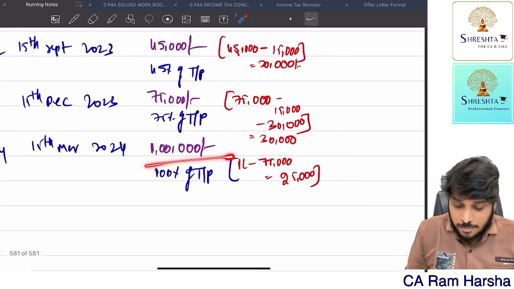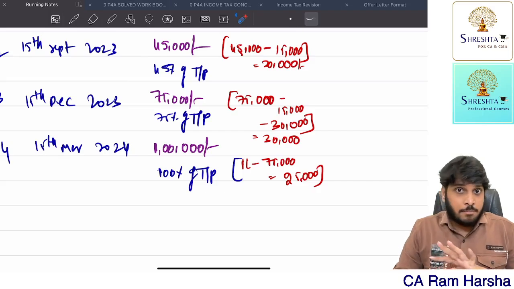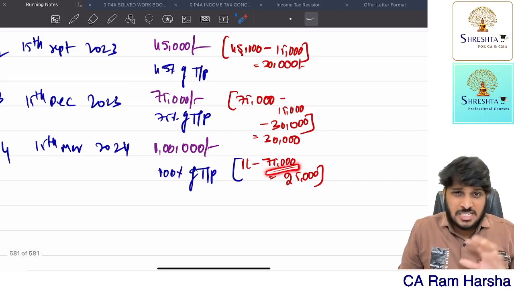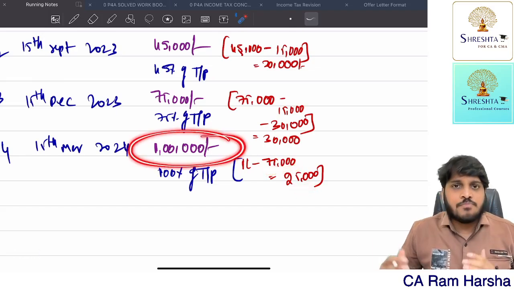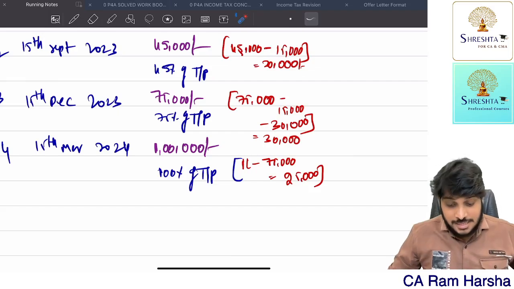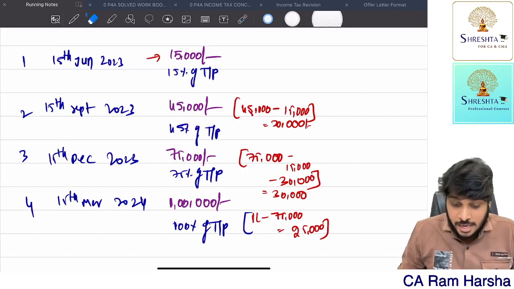By fourth installment, 100% of the tax payable amount should be completed. Already 75,000 paid, sir, up to 15th December. Still how much I have to pay? 25. So making it totally 1 lakh. This is the amount that you should be paying.